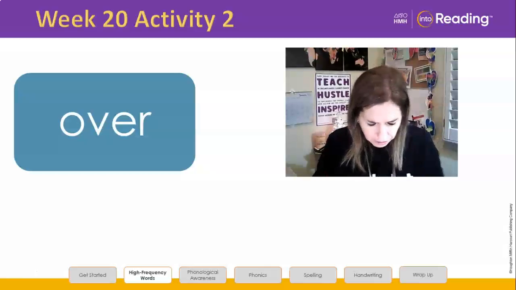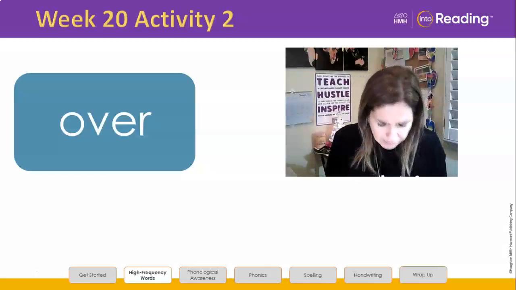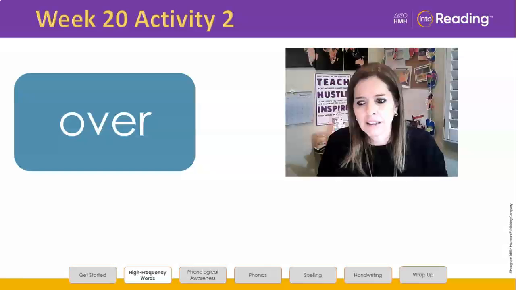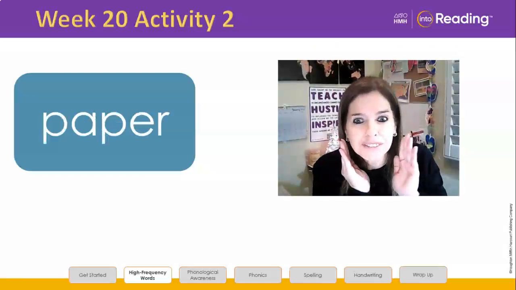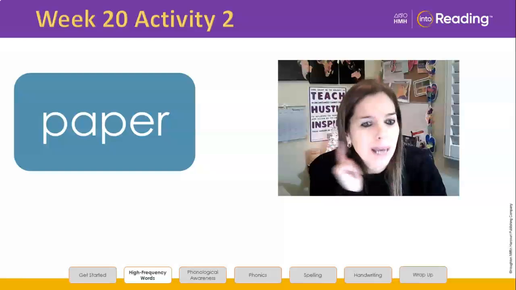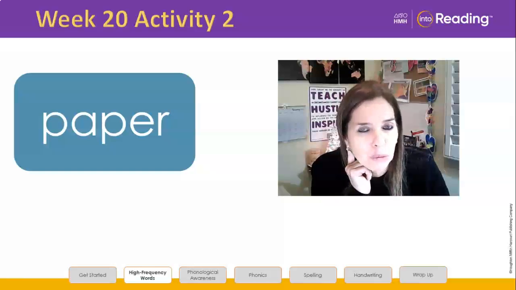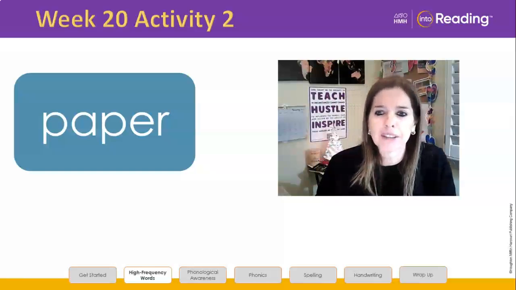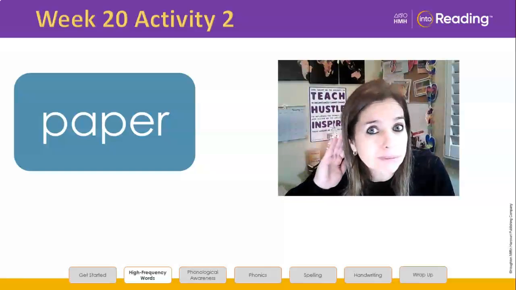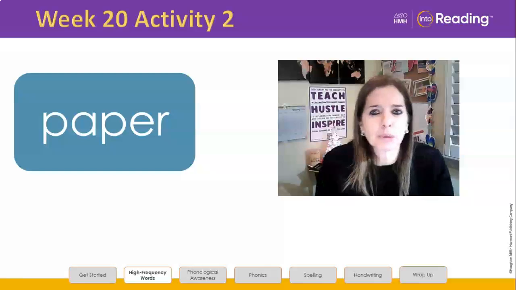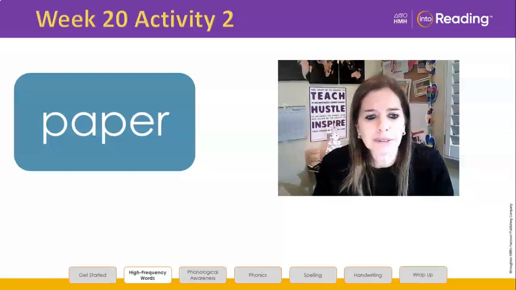All right? The next word is number 6. Are we ready? The word is paper. Let's follow the steps. Look at the word. Are you looking at the word? Repeat the word after me. Paper. We use construction paper to make the cards. Say the word again after me. Paper. Look at the letters in the word. Let's spell it out loud. Spell it with me.